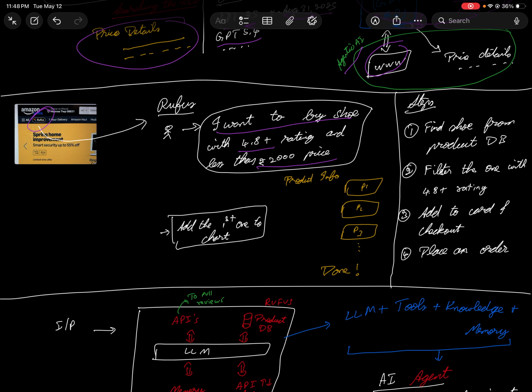So what happens is, it gives you this particular tool. It gives you all the products that are listed, like a shoe from Puma, a shoe from Nike, and one from Adidas or whatever, right? So it lists down all the shoes, probably the best top 10 or top 20. And from that, let's say you're interested in the top shoe or the second shoe, you might say, add the first one to the cart. So it will add it to the cart. Or if you want to purchase, you can directly go ahead and prompt, like, get the shoe done. That's it. So your order is getting placed.